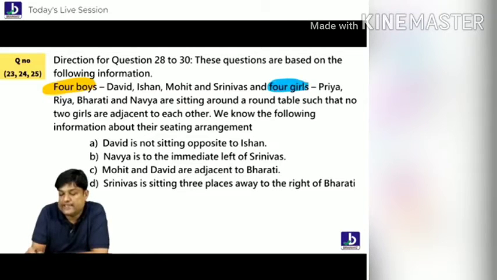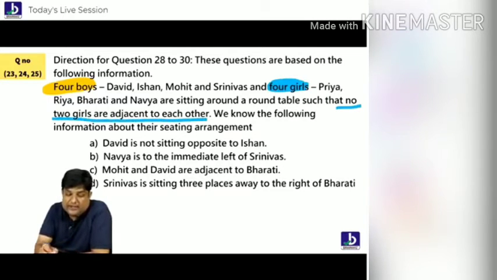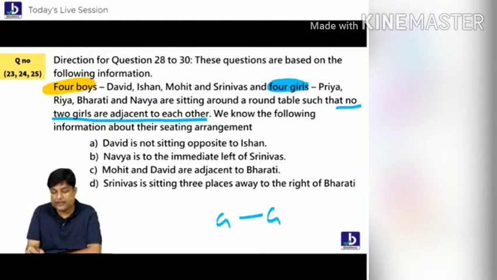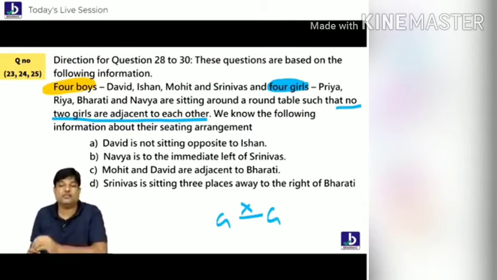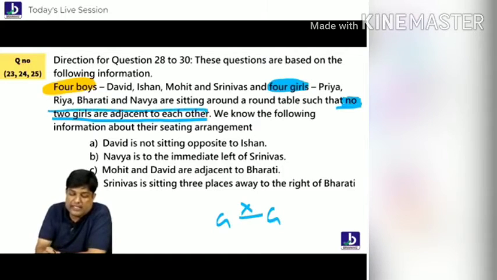4 boys he gave you, and also he gave you 4 girls. Such that one condition is there. What is the condition, students? No 2 girls are adjacent to each other. Girls cannot sit together. Don't know why, but this is a condition of the question. This is a very big hint, students. No 2 girls are adjacent to each other is a very big hint. Using this hint, you can solve the whole question also sometimes.